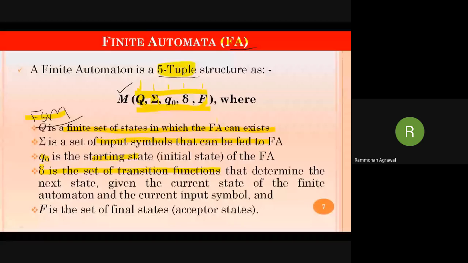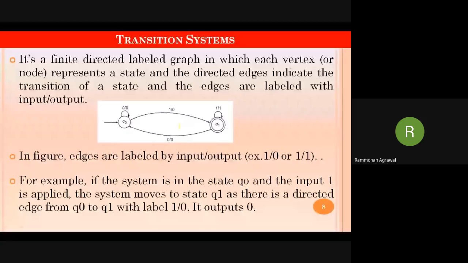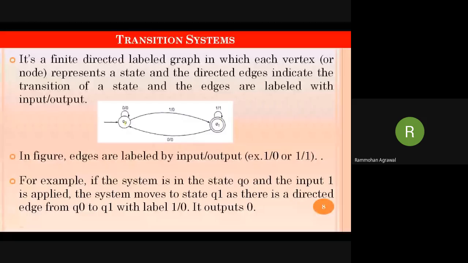Next, what is a state and what is a transition? Suppose I have two states, one is the Q naught state and another is the Q1 state. This Q naught state gets an input of 0, producing an output of 0.